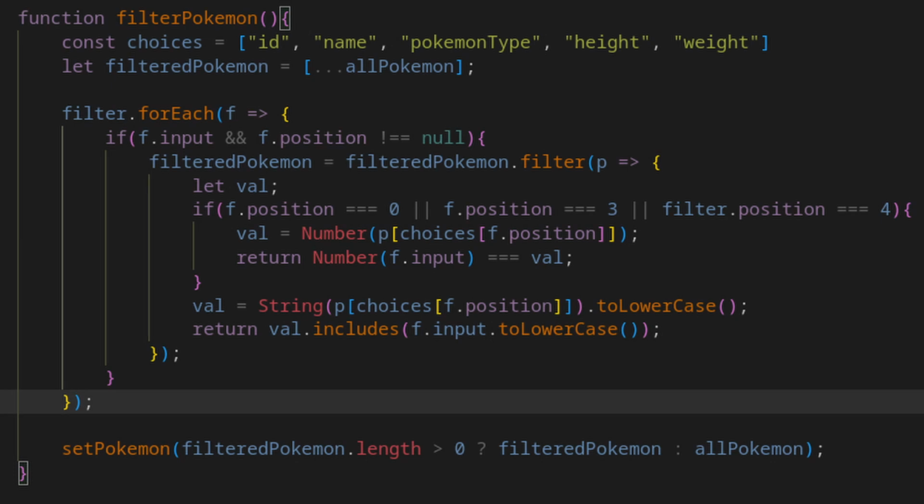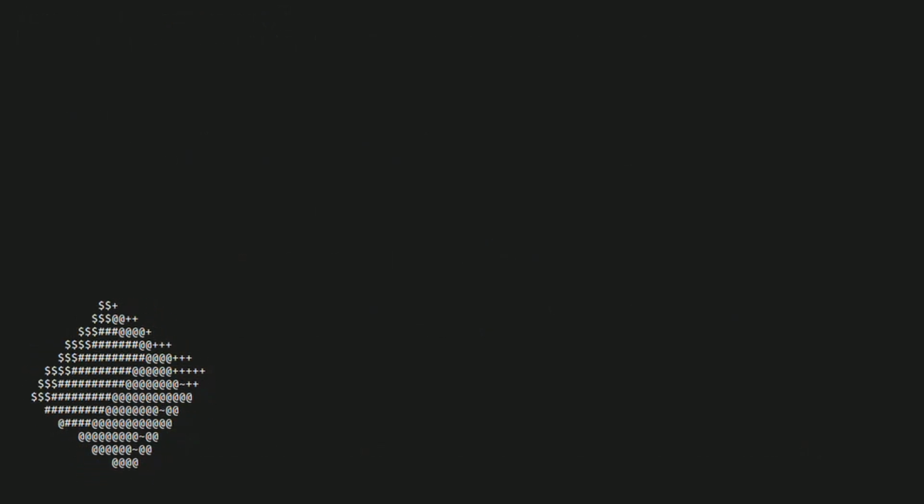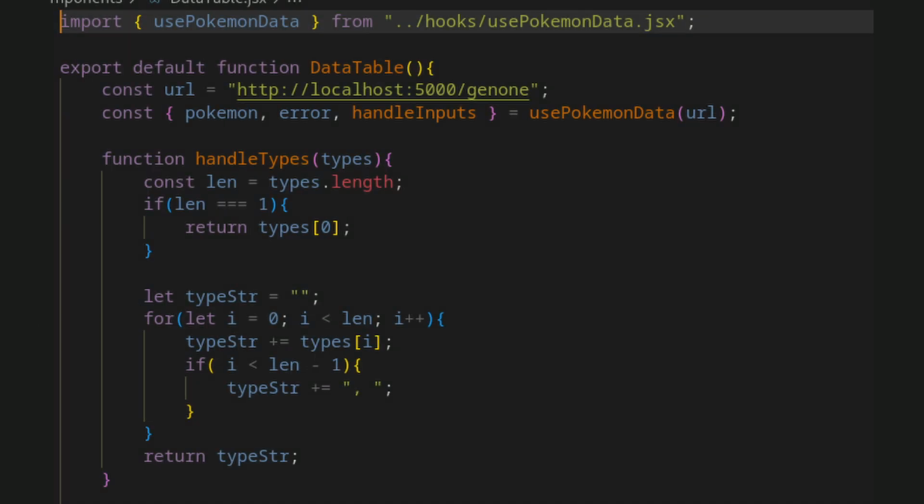If the user doesn't provide any filters or all of the filters are removed, then all Pokemon is set to the Pokemon state. Now that I have a hook that handles all of my data, I can render the data as JSX in a component. Remember handle types? It works the same as the vanilla version.